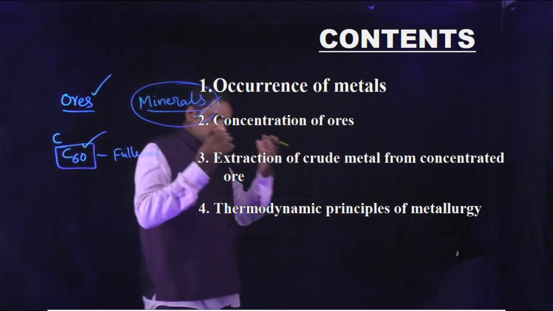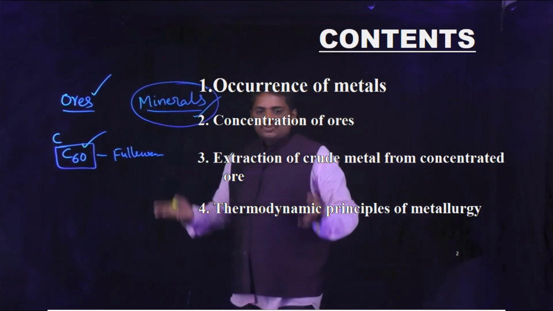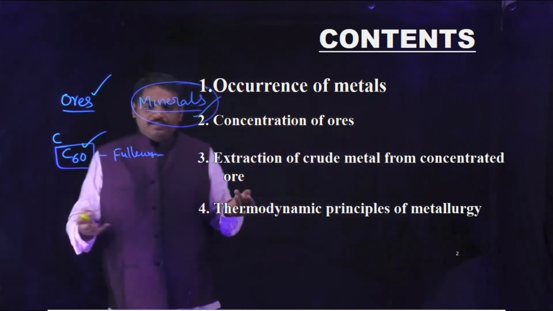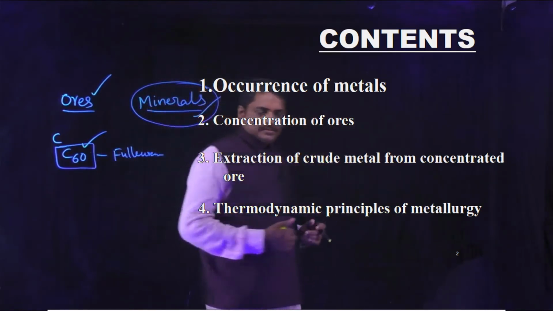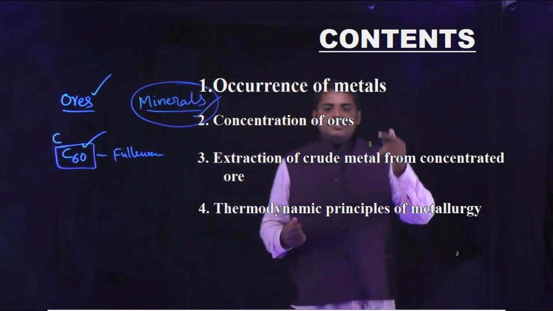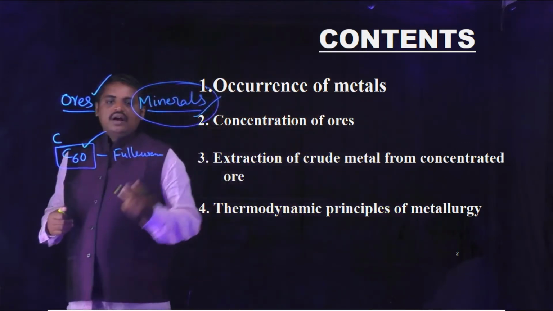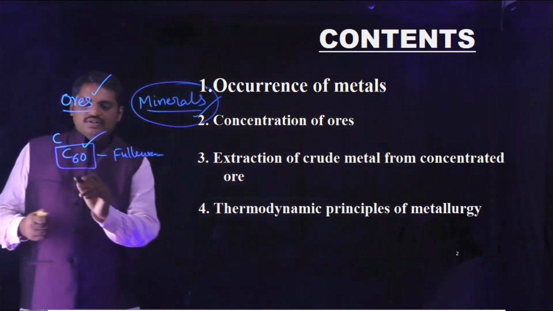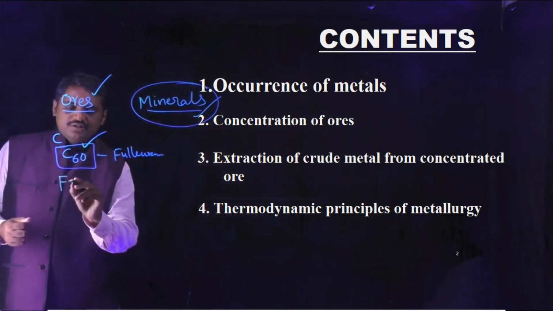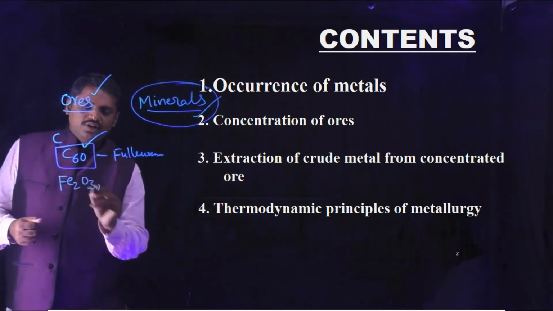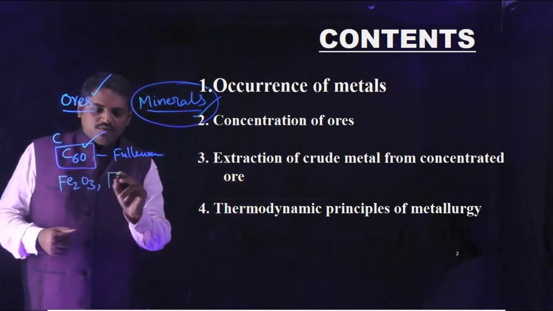What is the meaning of concentration? In this topic, concentration means the elimination of impurities from ores. That process is known as concentration. For example, iron ores. Some important iron ores are hematite, Fe2O3, and magnetite, Fe3O4.